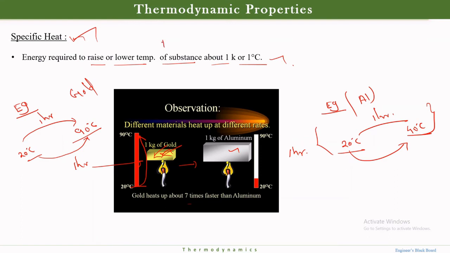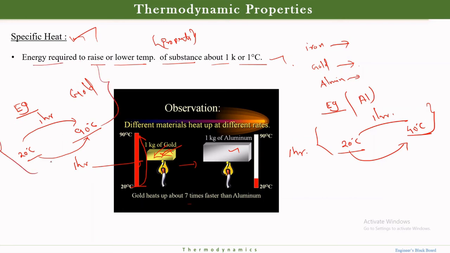It's a basic property one material can have. If I talk about iron, there is a different specific heat; gold is different, and aluminum is different. In case you need to solve any numericals, they might give the specific heat, so we need not worry about that. This is the concept that should be noted.